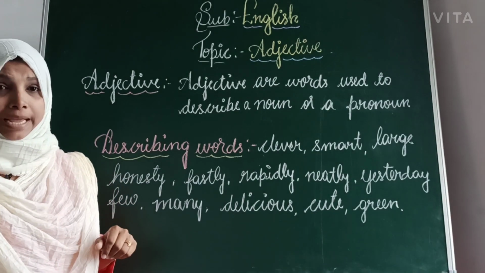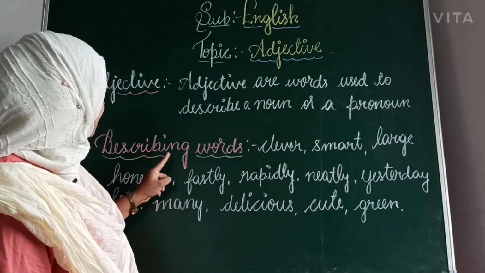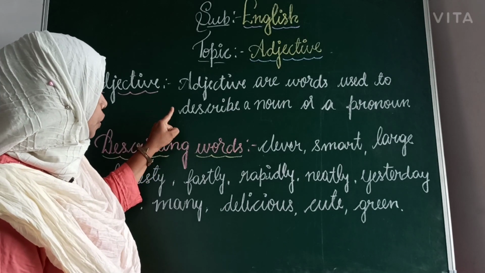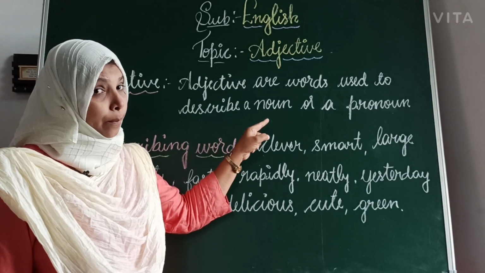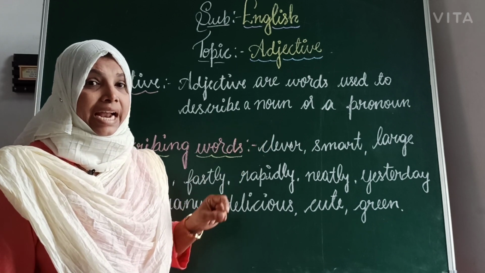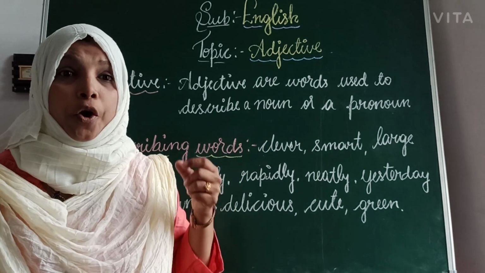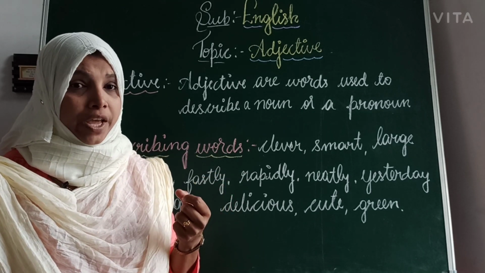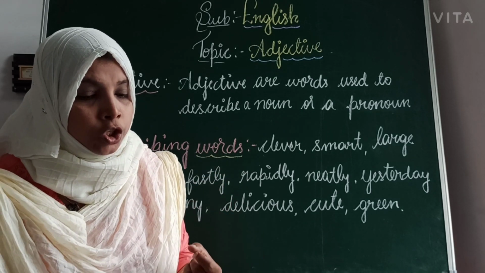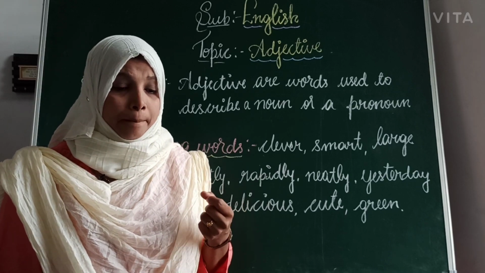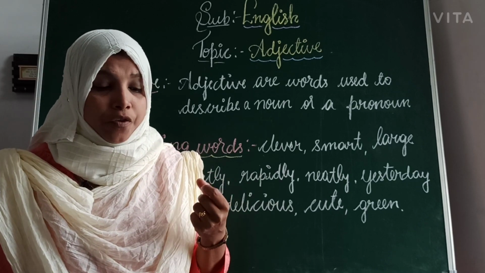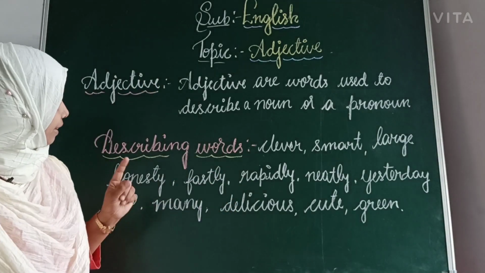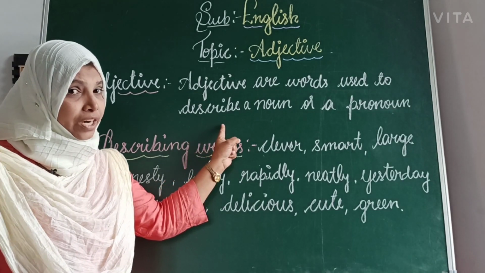Let's see some describing words. Here, first I told you an adjective is a word which is used to describe a noun or a pronoun. That means adjectives are used to modify the noun or pronoun. What is modify? Easy. Modify means to change the noun or pronoun by giving information about it. Here I wrote something for you. The describing words.